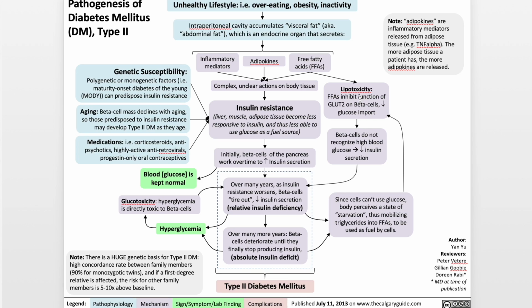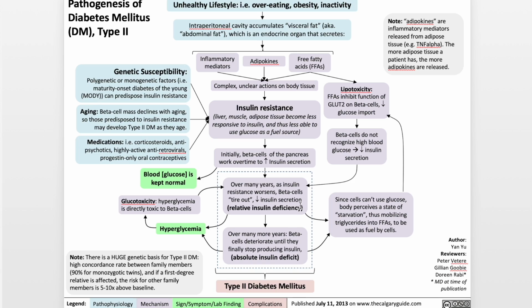Now, of course, lipotoxicity, which is where free fatty acids released by abdominal fat inhibit the function of GLUT2 transporters on beta cells, reducing glucose import, results in beta cells not recognizing high blood glucose and thus reducing insulin secretion. That process of lipotoxicity can also worsen beta cell function, reducing insulin secretion.